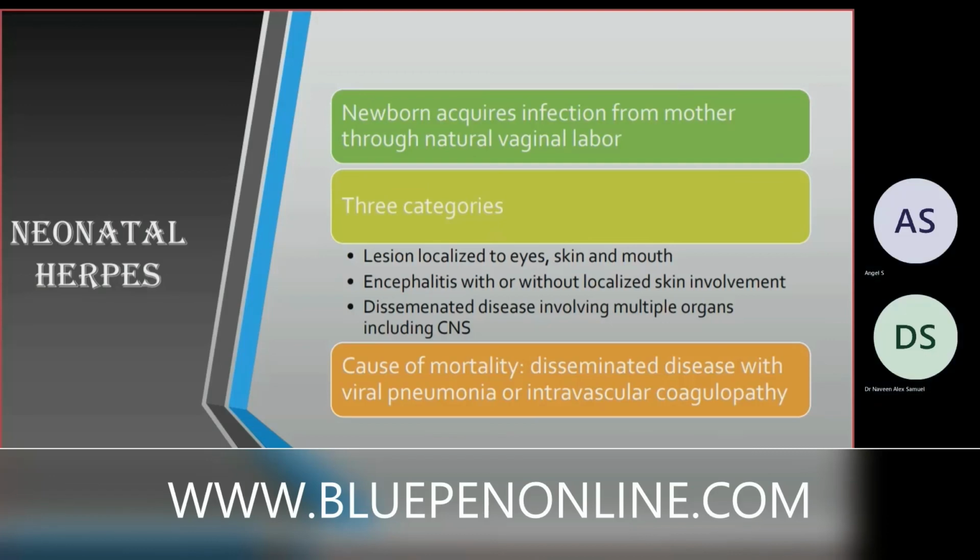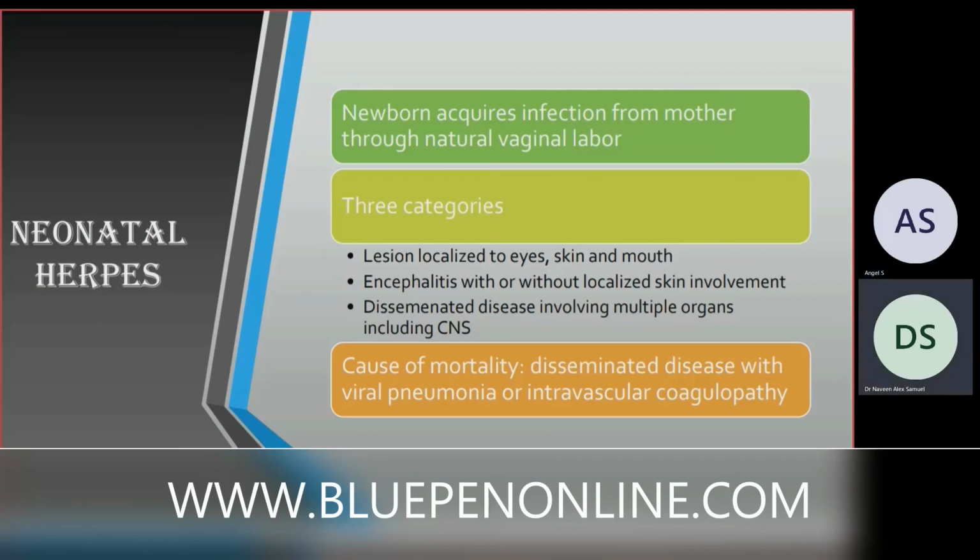Actually, it is no, because neonatal herpes doesn't spread through the placenta. It actually spreads through the body fluid. So if the baby has to get neonatal herpes, the baby should pass through the vaginal canal. Oh, you were asking the other way, right? I said the mother is having LSCS, and the baby is born through LSCS. So will the baby have neonatal herpes? LSCS is actually cesarean section.